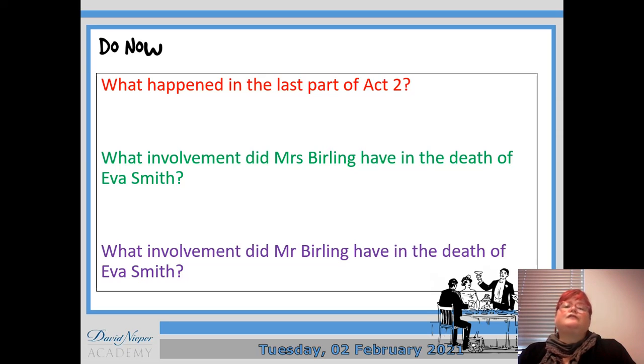This is your first lesson looking at Act 3, following your interim assessment and plot recall activities that we've just been doing. So your do now task is on the board. What happened at the end of Act 2? What involvement did Mrs. Birling have in the death of Eva Smith? And what involvement did Mr. Birling have in the death of Eva Smith? Fairly simple, straightforward recall questions, so please pause this video, go and do those now.